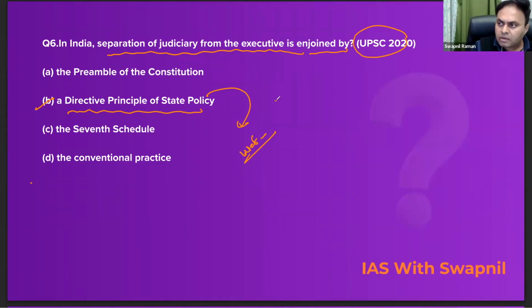Clear? So it is part of Article 50. Article 50 deals with the separation of judiciary from the executive. Why? In order to keep the concept of separation of powers intact. So the correct answer here is B for Bombay. Now let's move on to the explanation part.